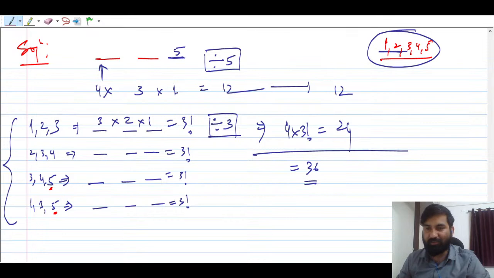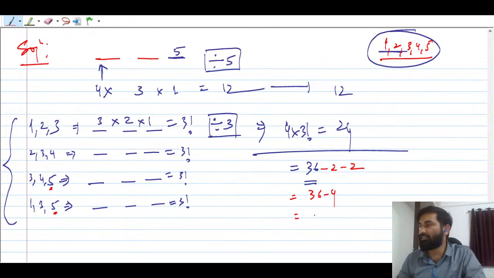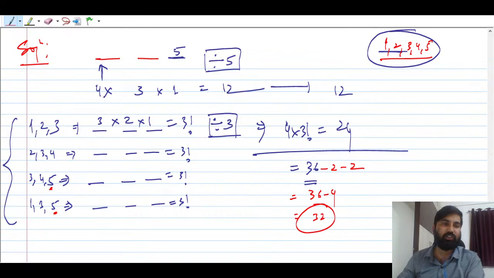I hope this makes sense. And there will be numbers which are not divisible by 5 also. That is very important. So here you have to subtract -2 and -2, which is going to be 36 minus 4, and the answer will be 32. Answer is going to be 32. This is very important to keep in mind.